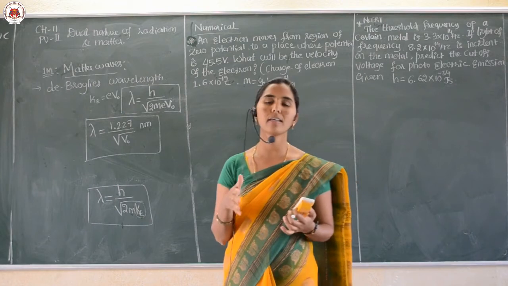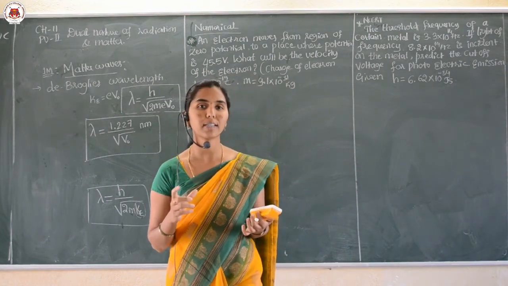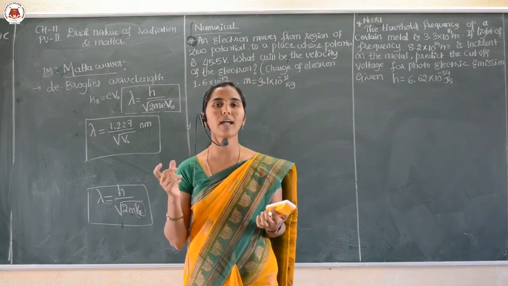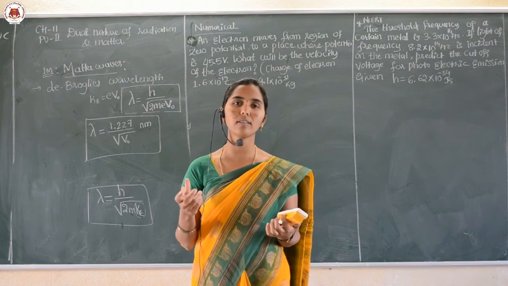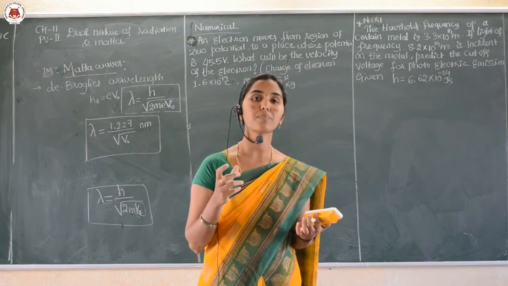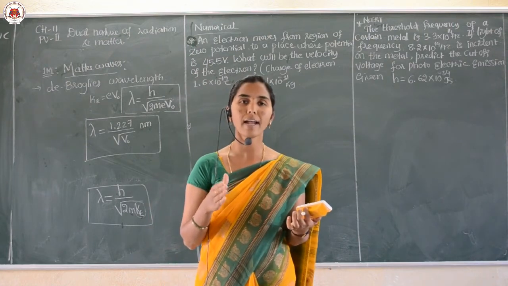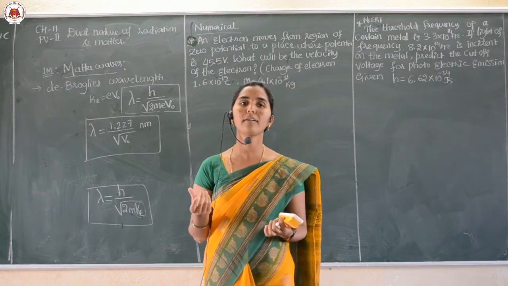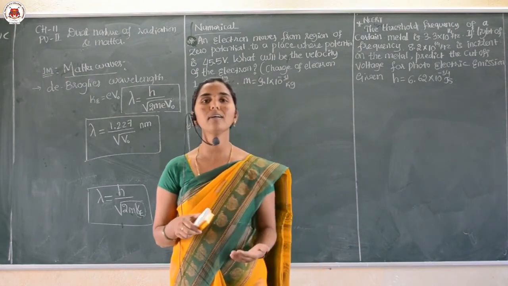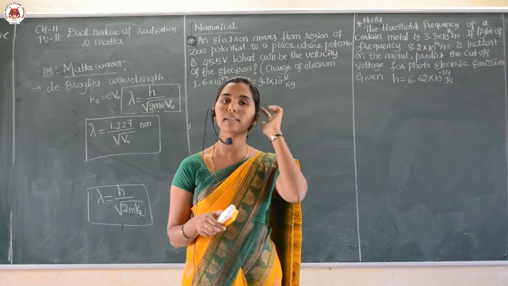See dear students, here we need to focus more on how the photoelectric effect is explained. From the beginning we started with the work function and the photoelectric effect, and there particularly we talked about the experimental observations of the photoelectric effect. One more point we discussed was Einstein's photoelectric effect.